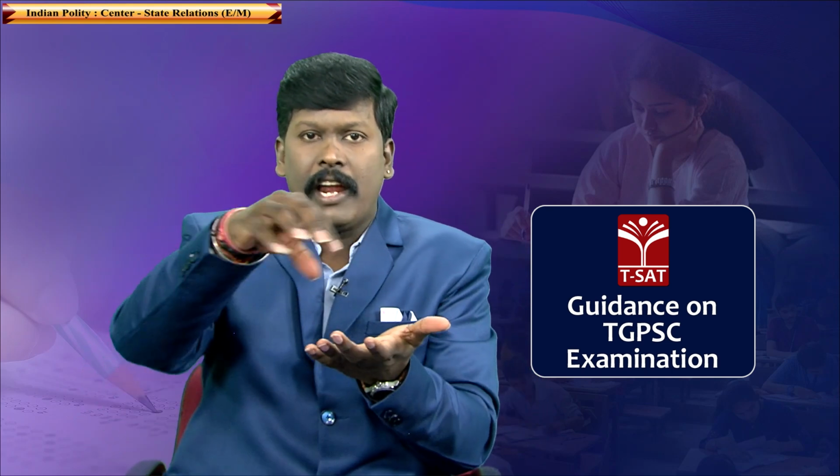A law made by the state legislature can be applied for the entire state or any part of the state. There is a third one which Article 245 discusses, that is extraterritorial jurisdiction. So, within India, Parliament law is applicable for the entire nation. State legislative law is applicable for only that particular state.